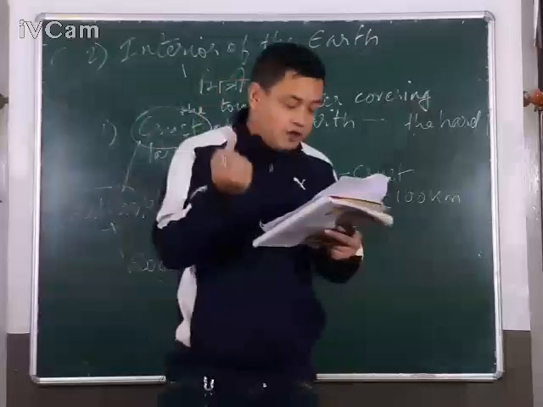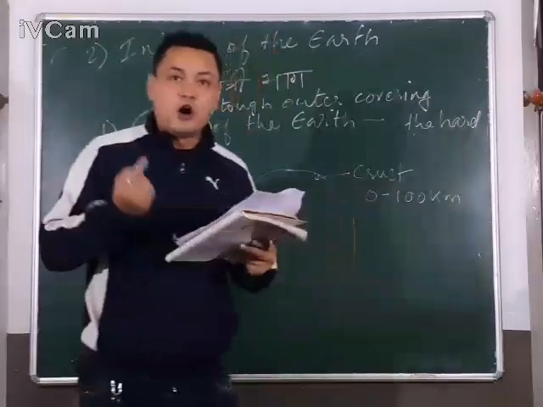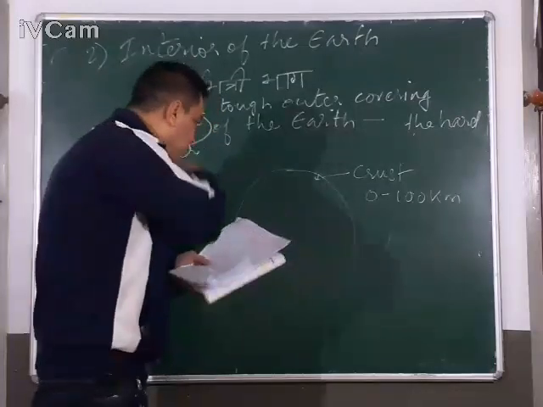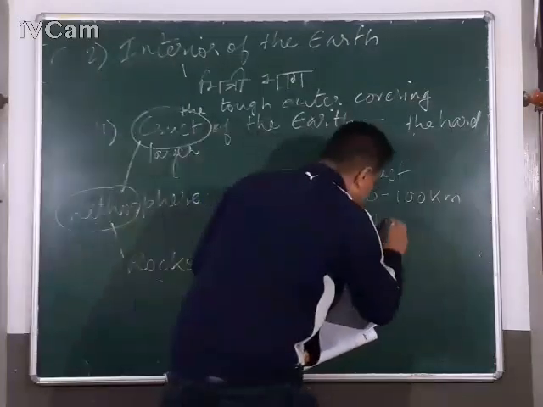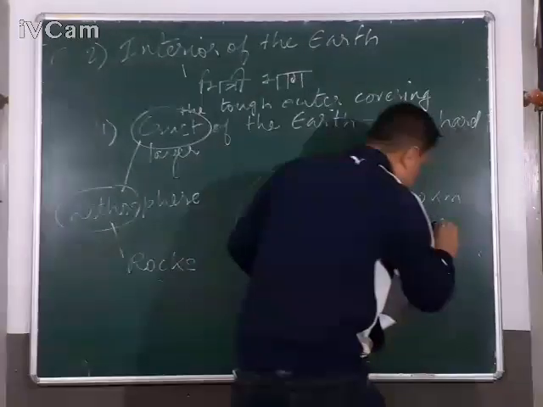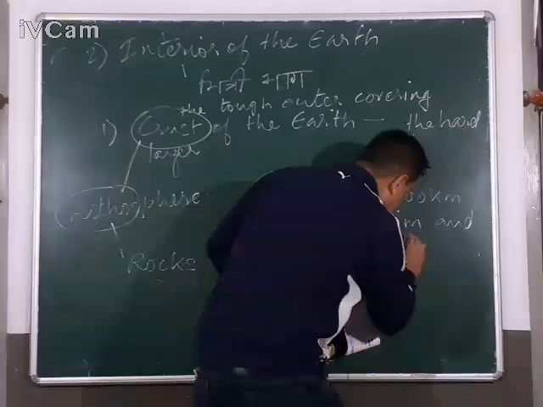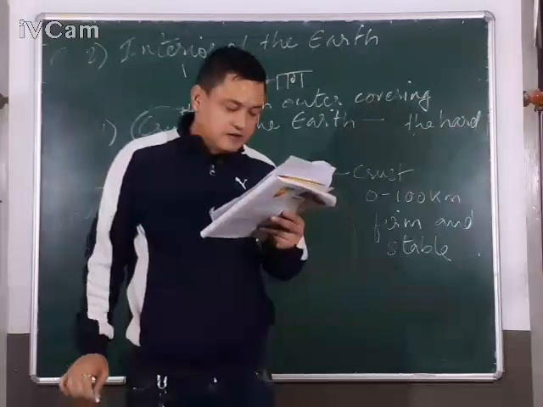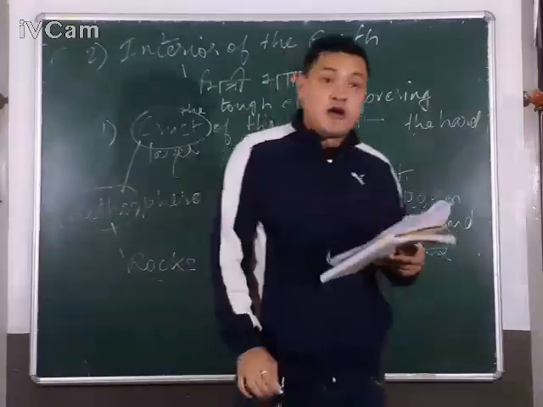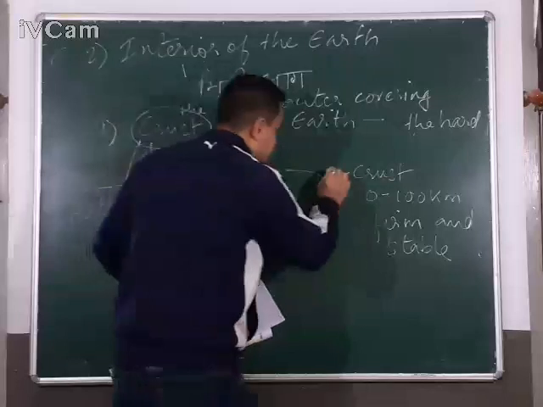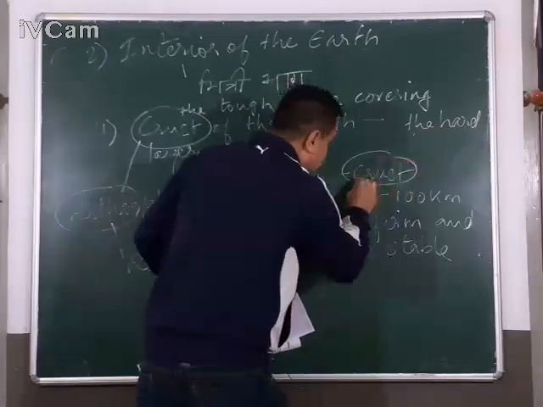It is a solid and rigid layer of rocks. Solid means firm and stable. It is stable ground made up of rocks, which is rich in silica. In this crust, what kind of minerals do you find?